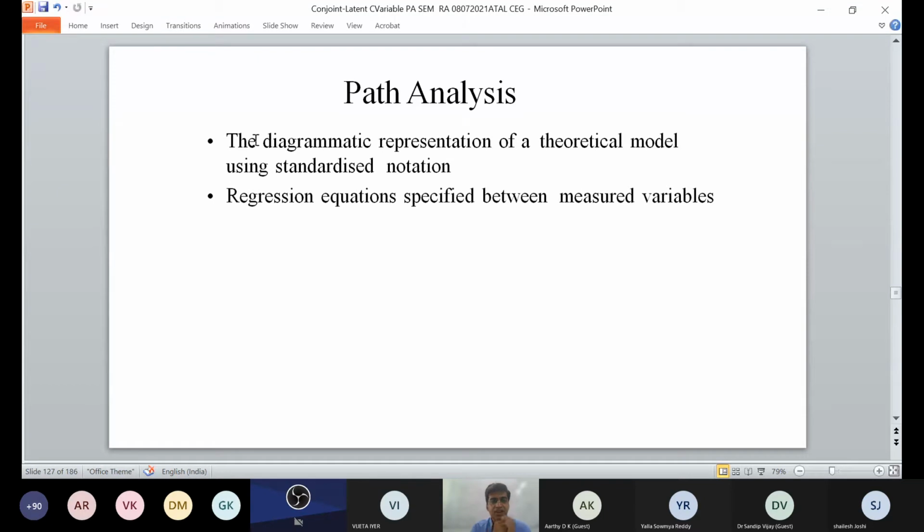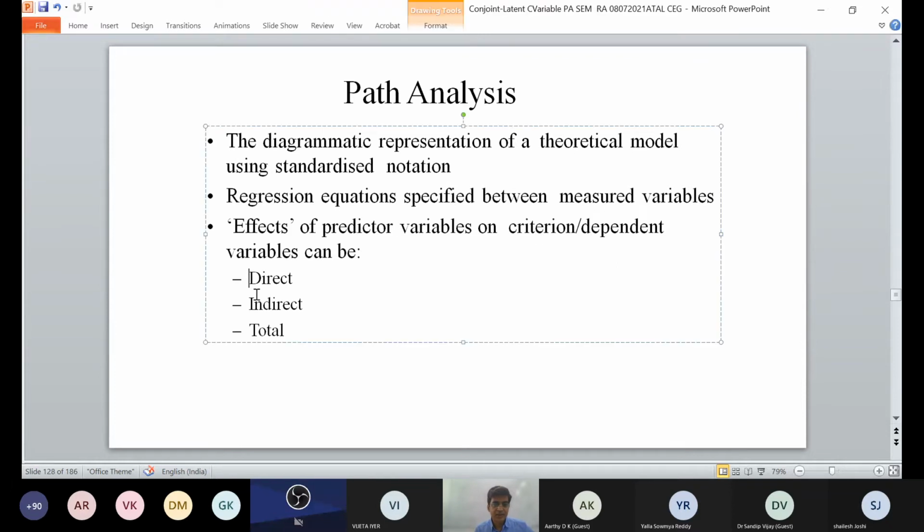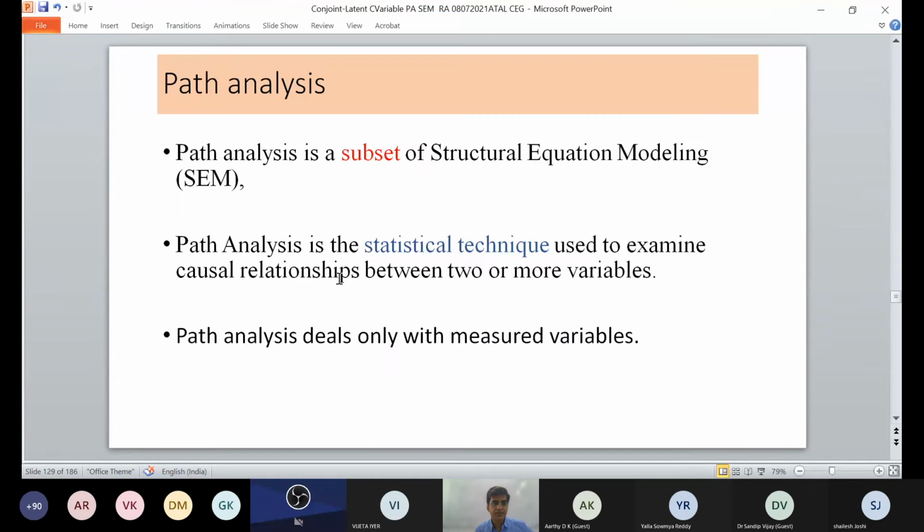You can call it a regression equation. Do not form the wrong impression about regression. Regression is a relationship between two factors, which is described by an equation. This effect can be direct, indirect, or total effect.